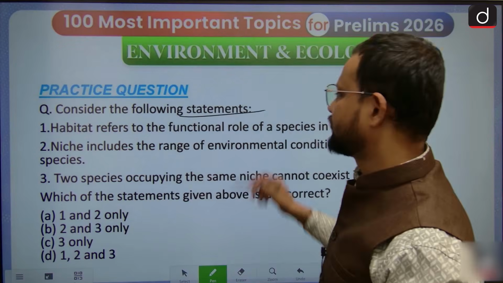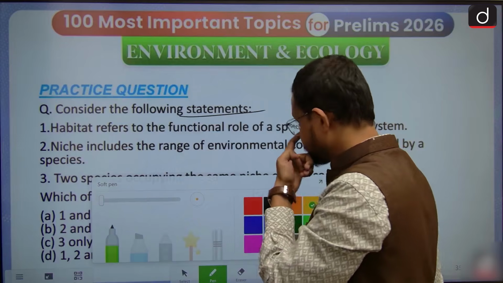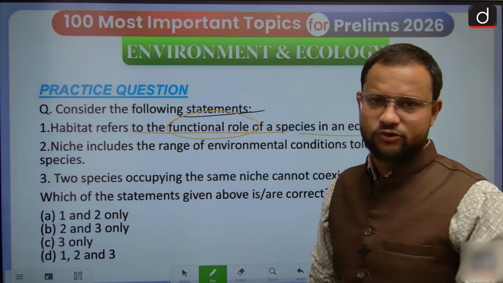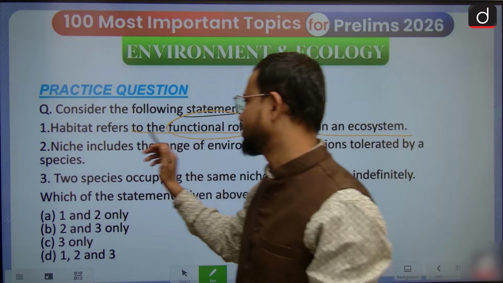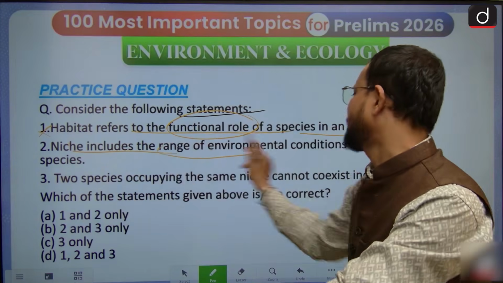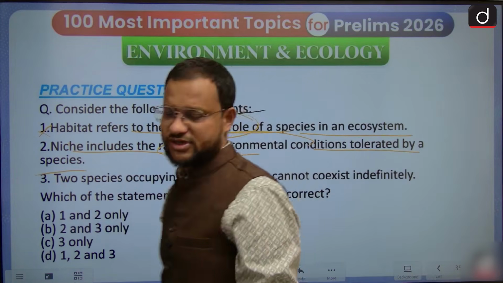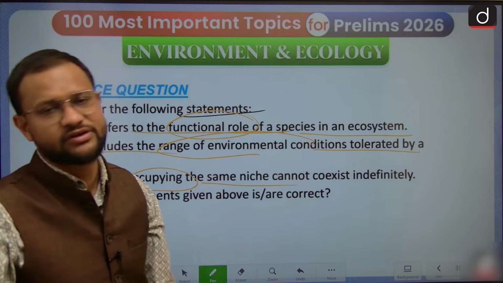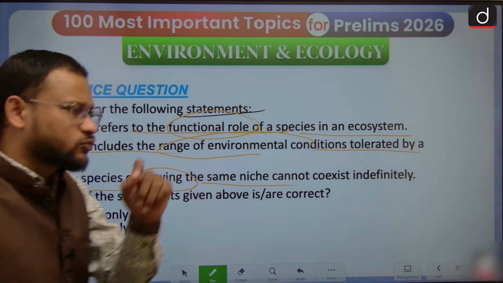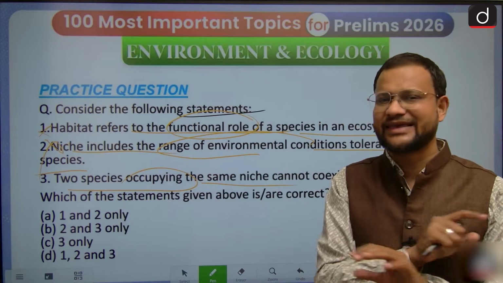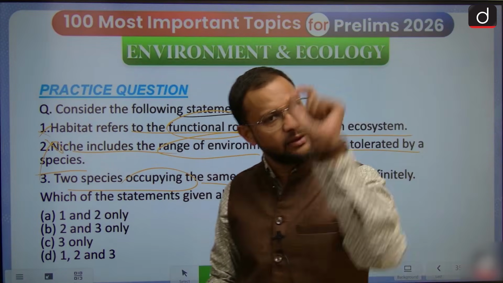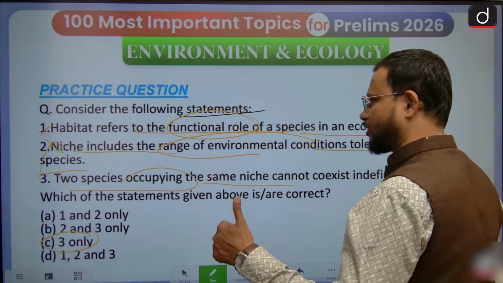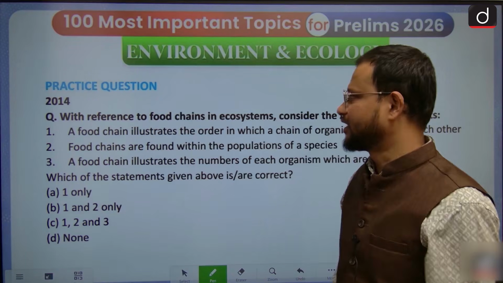Again, the question on habitat and niche. Habitat refers to the functional role of a species in an ecosystem? Is it a functional role? No, it is an address, a region. Niche includes the range of environmental conditions tolerated by species? Niche is rather a functional role. Two species occupying the same niche cannot coexist indefinitely. Where two species have the same niche position, they cannot coexist; one has to be eliminated or otherwise migrate. So the answer is C. Congratulations to all of you who attempted and answered it correctly.